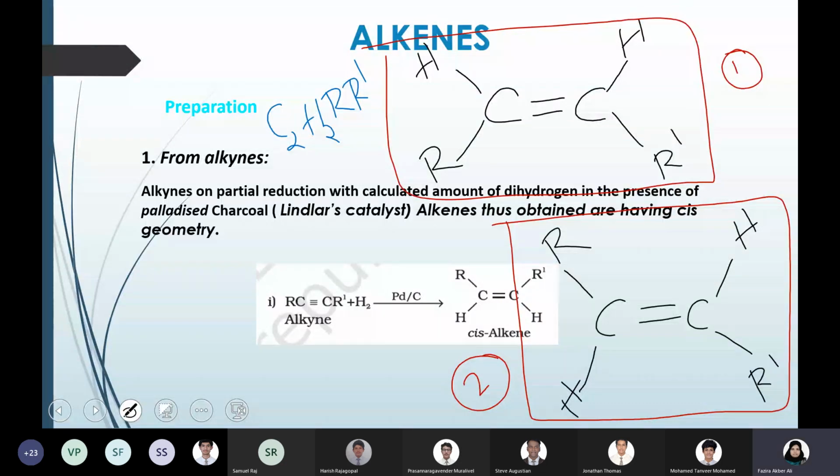So the compound is the same, but as Prasanna was pointing out, the arrangement is different, right? The positioning of the groups is different. So the three-dimensional arrangement is different. Here you can see the R groups are on the same side, right? And here the R groups are on opposite sides, isn't it?